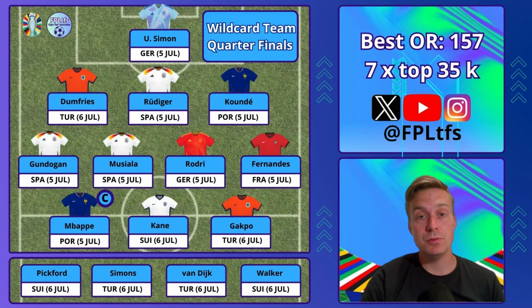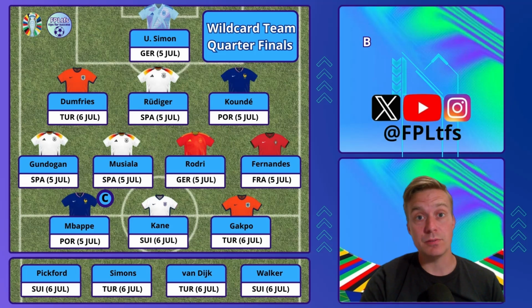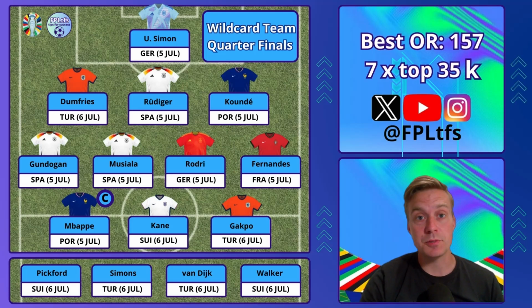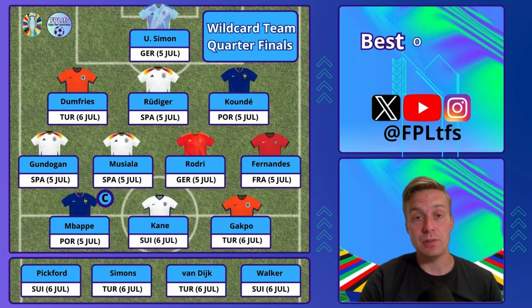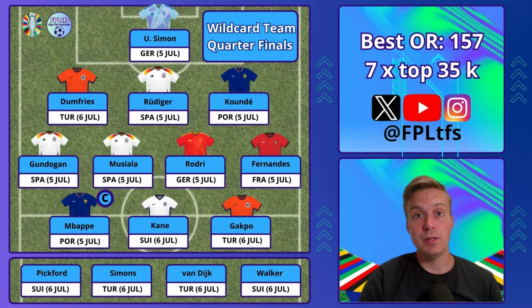This is it for the best wildcard team in my opinion. I've opted for 2 goalkeepers from each side of the draw. So Unai Simon from Spain playing against Germany on the 5th of July. Tough fixture, but he can get some save points. And if Spain does really well in that fixture, we have both him and Rodri in our teams.